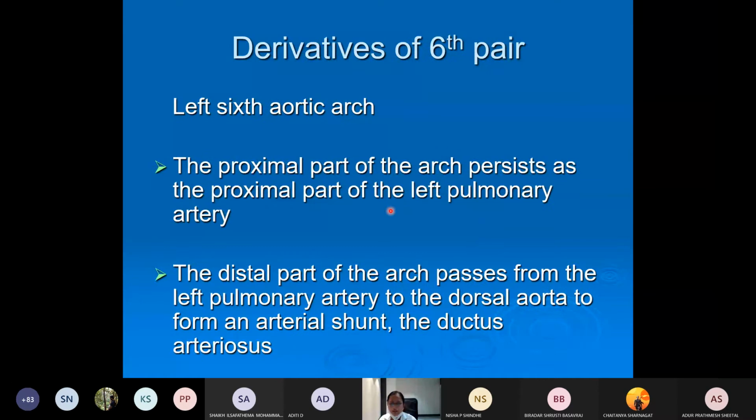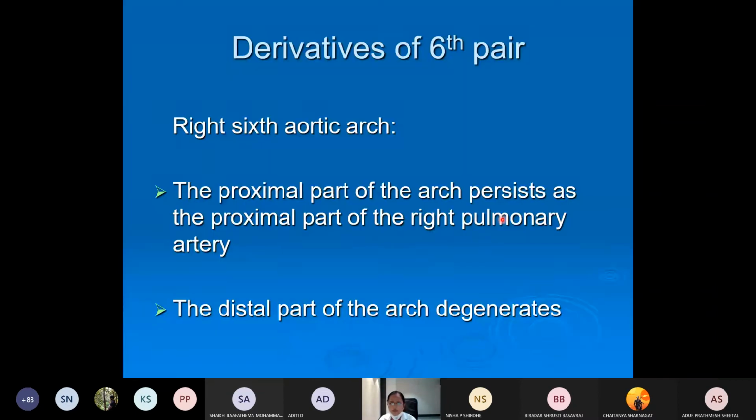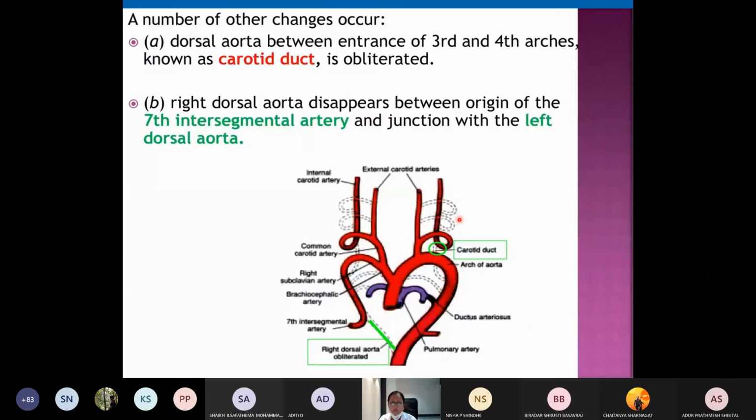So it will regress. So for the 6th arch, you can see this. So these are all the various derivatives of the aortic arches. So this part is regressing, what I mentioned.